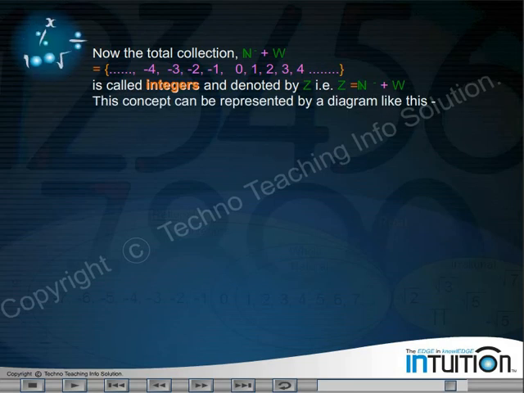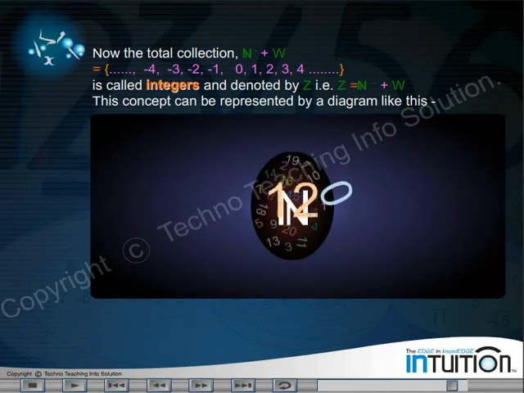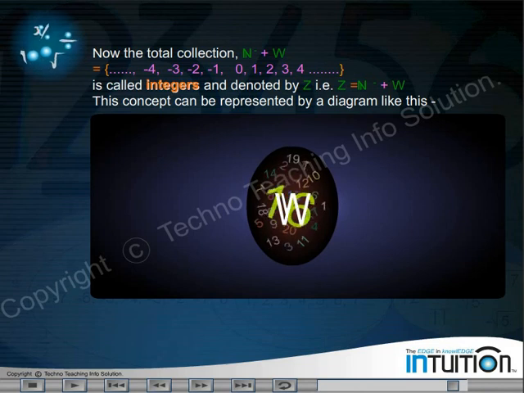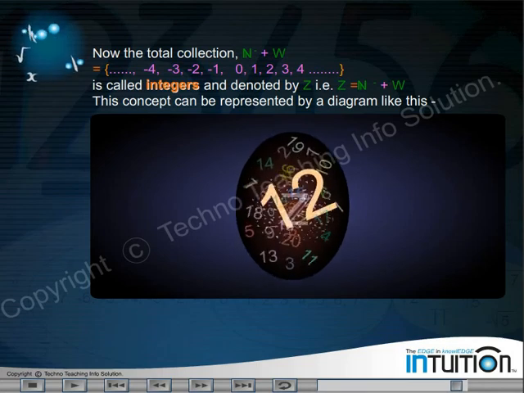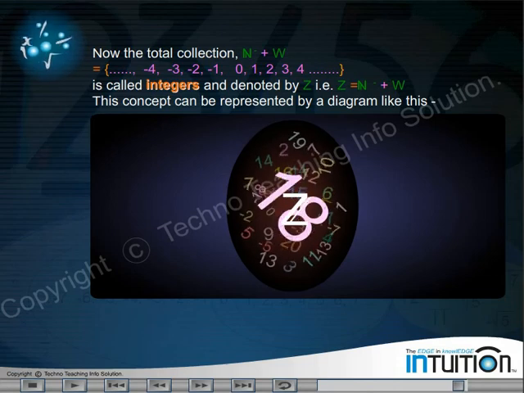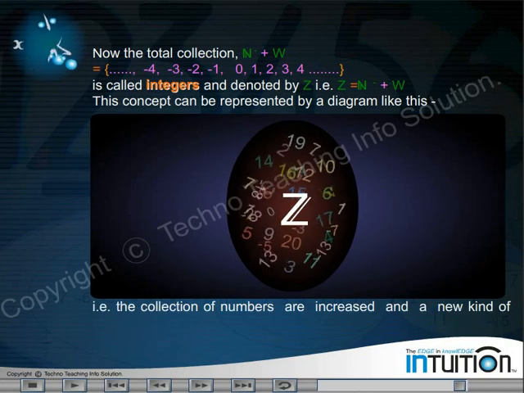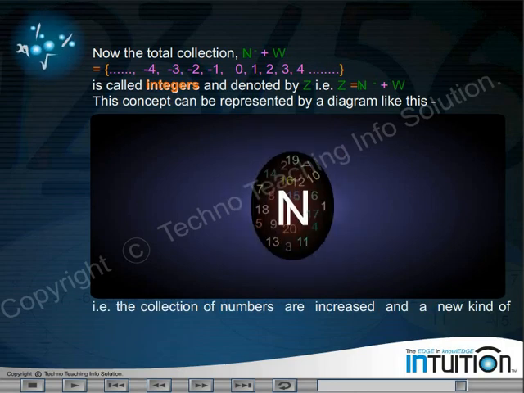This concept can be represented by a diagram like this. After the birth of 0, the set of natural numbers N is extended to the set of whole numbers W. Similarly, after the creation of negative integers, the set of whole numbers is enlarged to the set of integers Z. That is, the collection of numbers is increased and a new kind of operation, minus, is born.